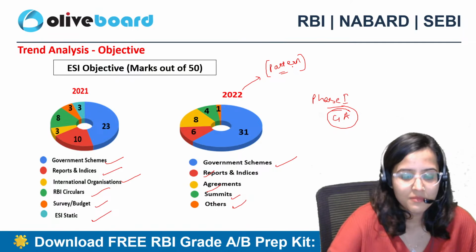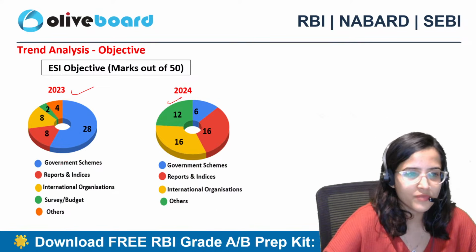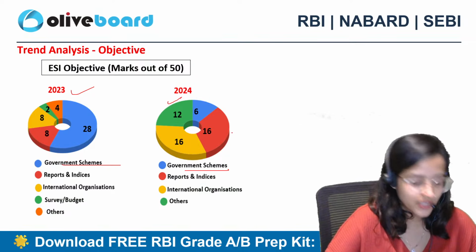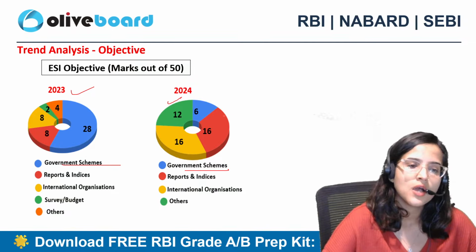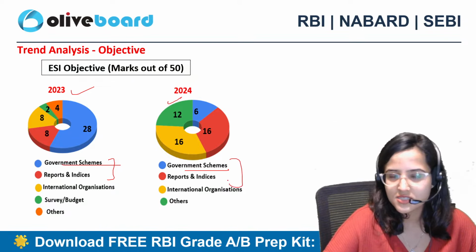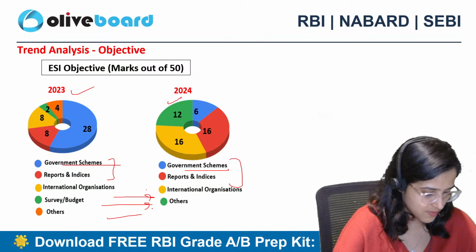You never know. But based on the trend, you can see in 23 24 also maximum from government scheme. So past 4 years you're getting maximum from government scheme. They can retain the pattern for Phase 2 even though they've changed a little bit from Phase 1. Okay, so government schemes, reports and indices, international organizations, survey budget and others, you can see here maximum.